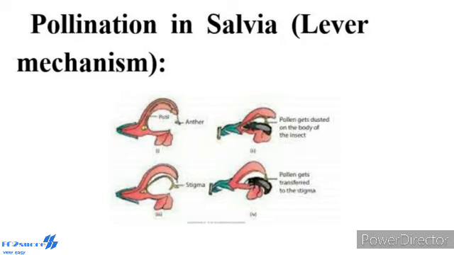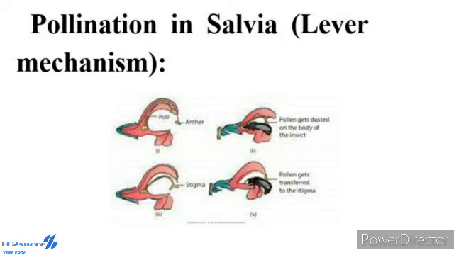When a bee visits a flower, it sits on the lower lip, which acts as a platform. It enters the flower to suck the nectar by pushing its head into the corolla. During the entry of the bee into the flower, it strikes against the sterile end of the connective. This makes the fertile part of the stamen descend and strike at the back of the bee. The pollen deposits on the back of the bee. When it visits another flower, the pollen is rubbed against the stigma, completing pollination in Salvia.